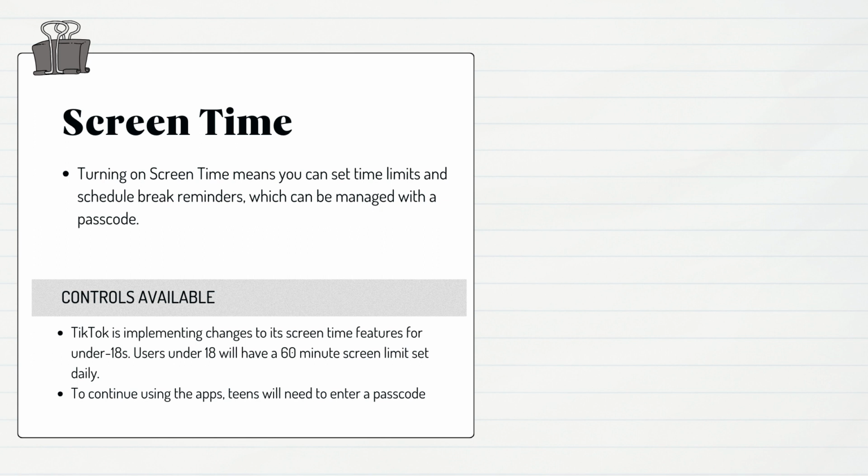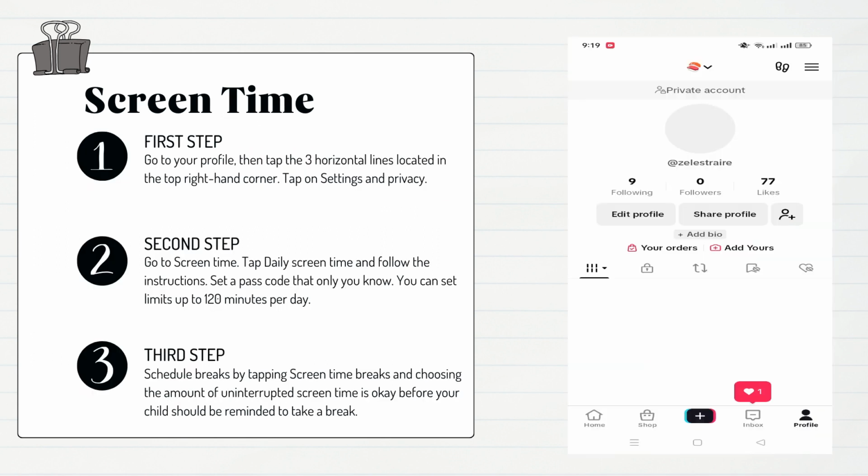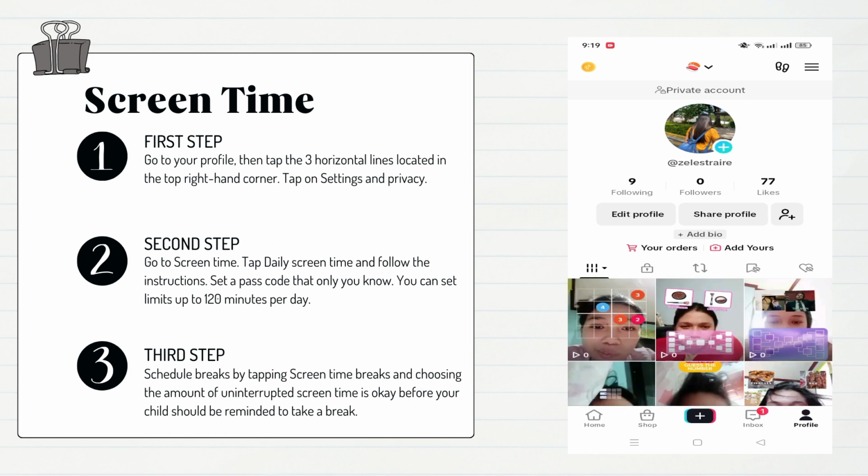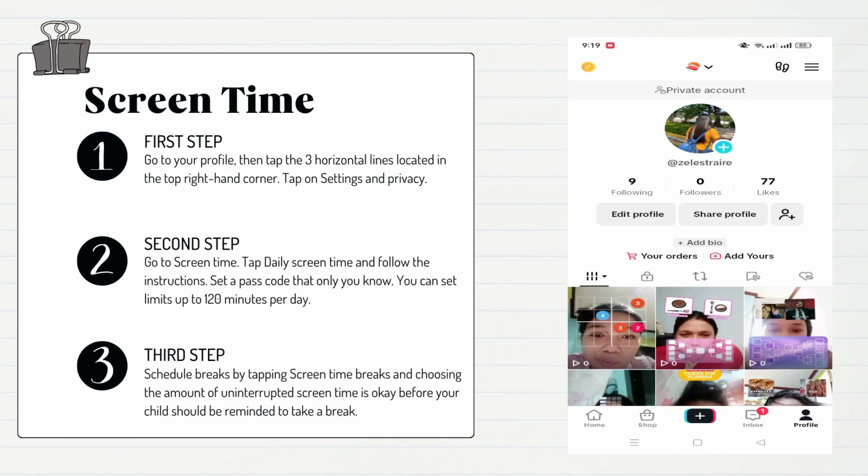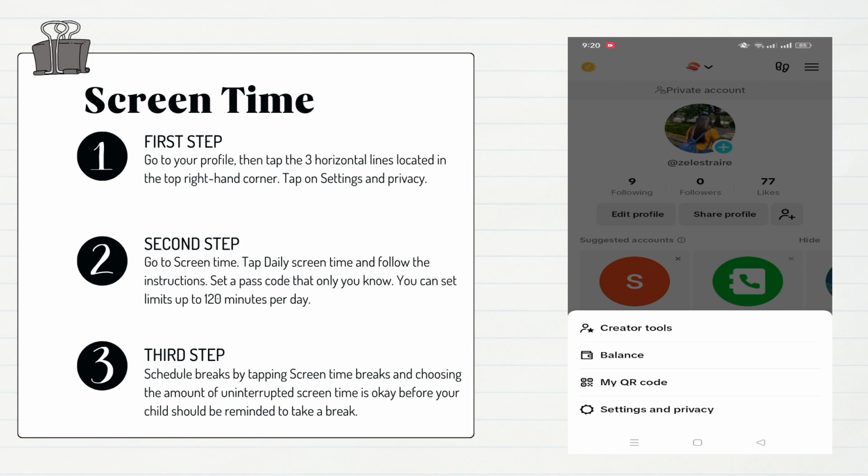Next, screen time. Turning on screen time means you can set time limits and schedule break reminders, which can be managed with a passcode. Step 1. Go to your profile and then tap the 3 horizontal lines located in the top right-hand corner. Tap Settings and Privacy.